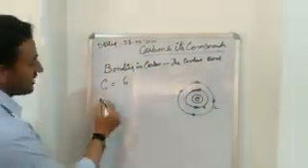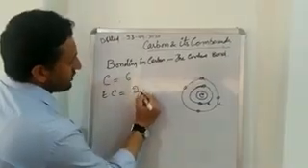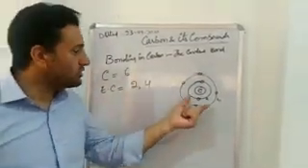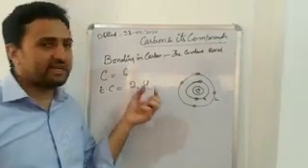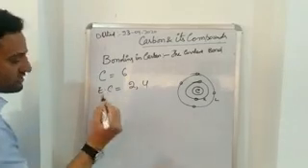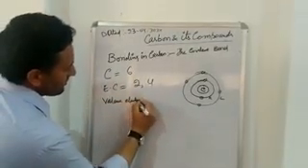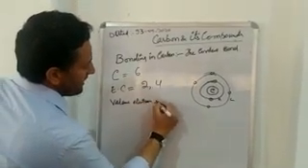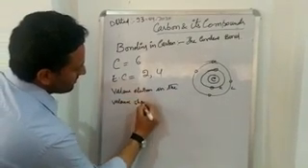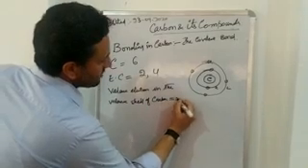What's the electronic configuration of carbon? That's 2, 4. In the first shell there are 2 electrons, and in the second or outer shell there are 4 electrons. So we can also say that the valence electrons in the valence shell of carbon, that's the outermost shell of carbon, is equal to 4.